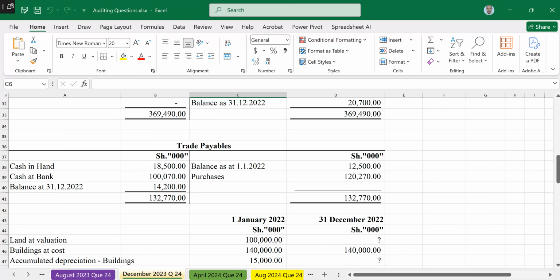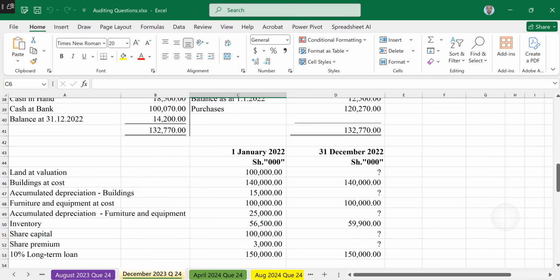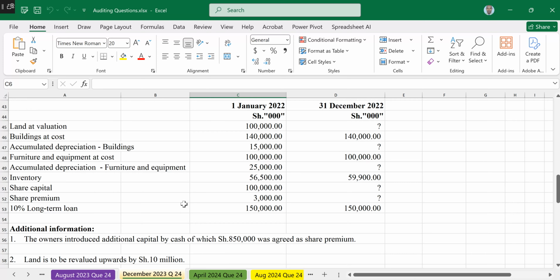Then we have assets and liabilities at the beginning and at the end of the year, from land at valuation all the way to the 10% long-term loan. So that is what we have as assets and liabilities at the beginning and at the end.